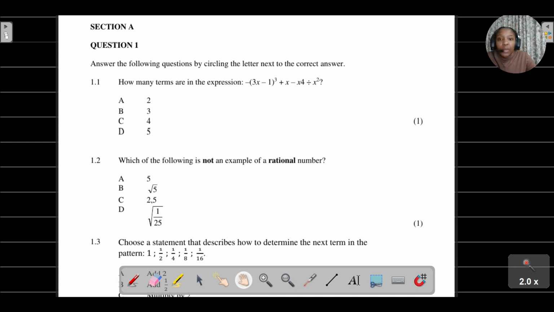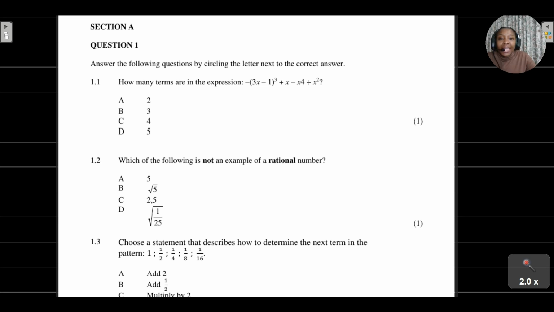So let's see. Question 1: answer the following questions by circling the letter next to the correct answer. Question 1.1: how many terms are in the expression?